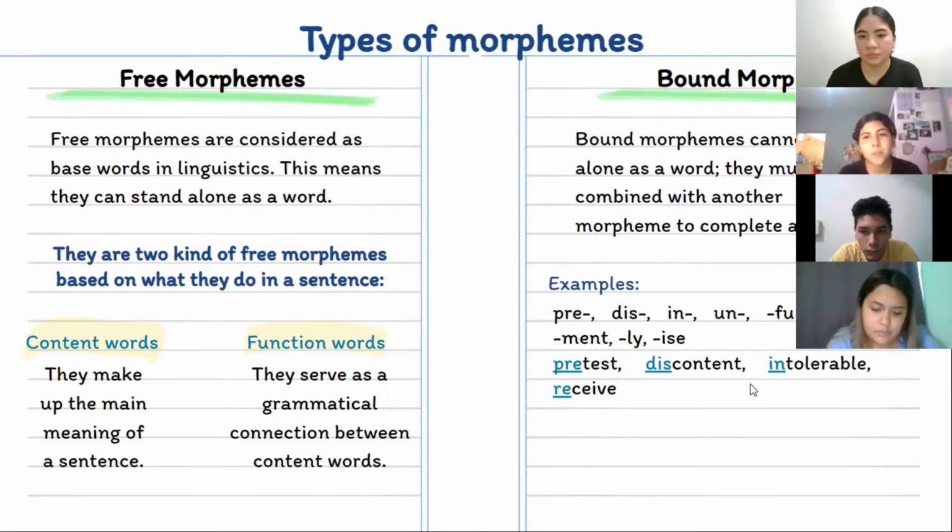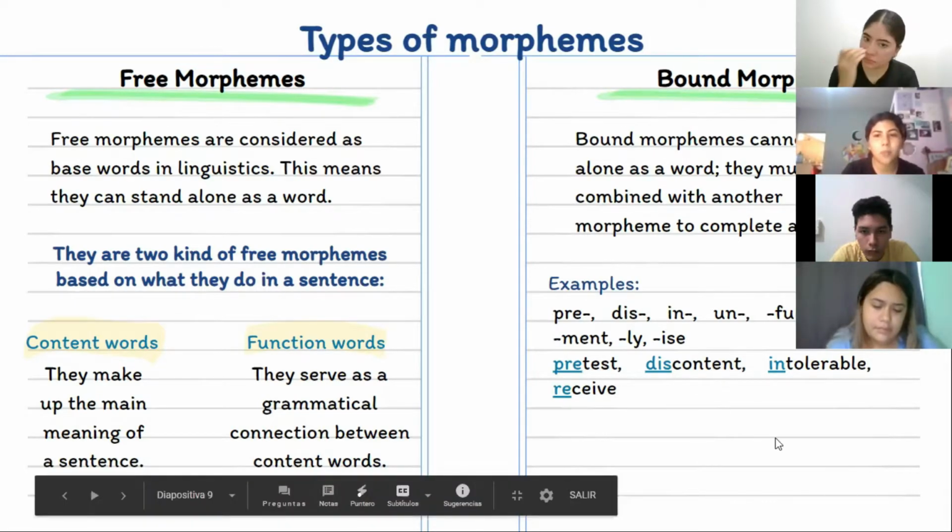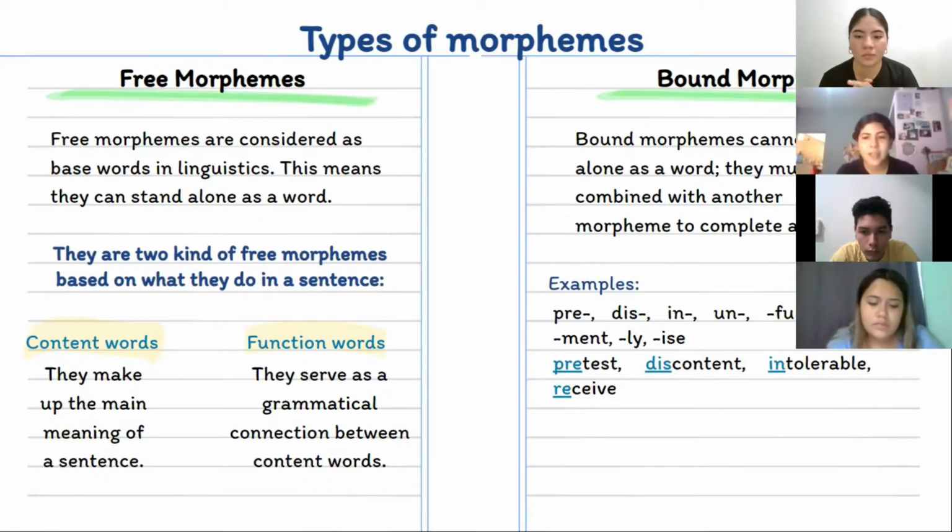Now, bound morphemes. Bound morphemes cannot stand alone as a word. They must be combined with another morpheme to complete a word. Some examples are pre, dis, in, on, full, able, mental, easy. Like in the words prejudiced, discontent, intolerable, and receive.